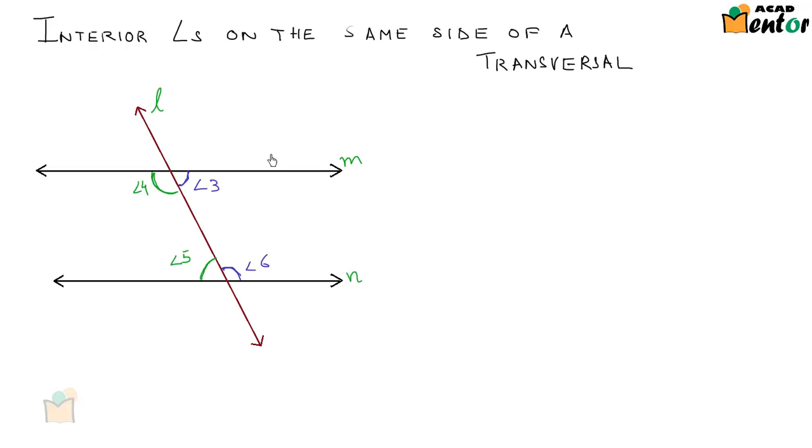Let me get the figure back. So if M is parallel to N, this is given to us, and L is the transversal to lines M and N. Now let's look at what are the interior angles on the same side of the transversal. Angle 4 and angle 5. Similarly, angle 3 and angle 6. These are two pairs of interior angles on the same side of the transversal.